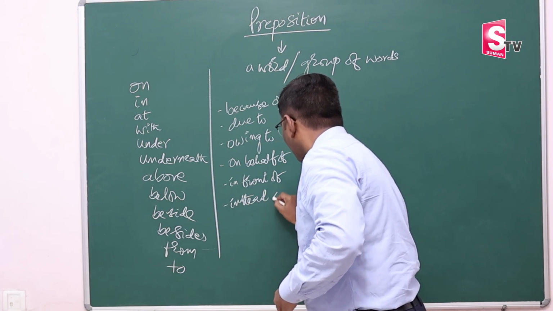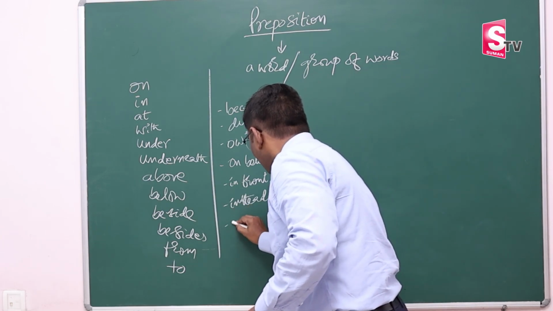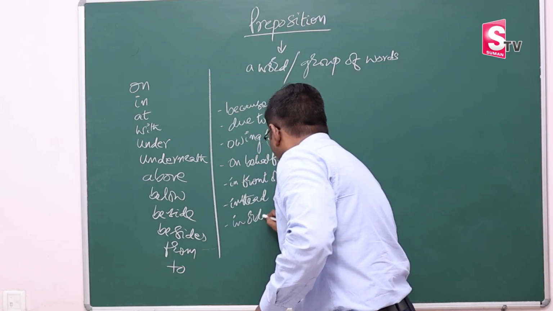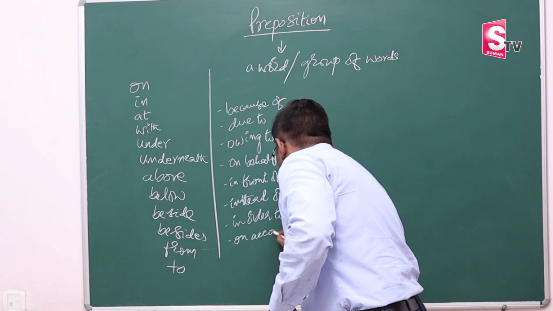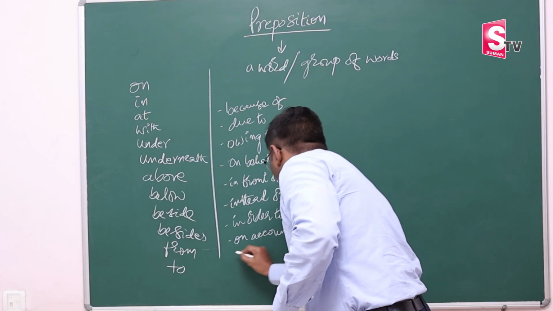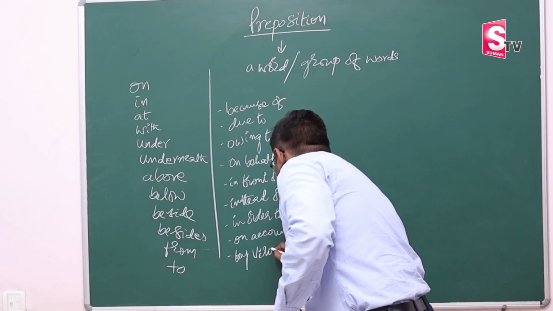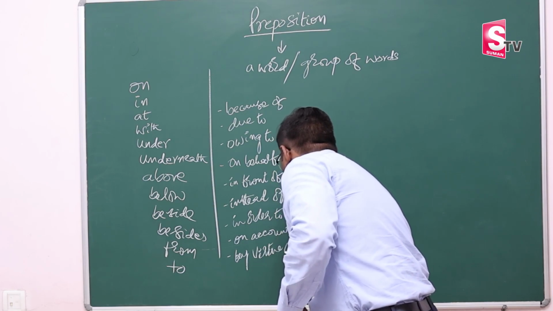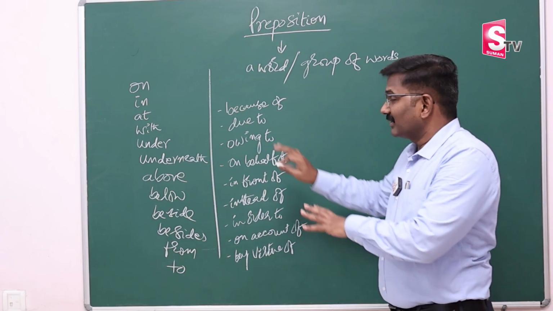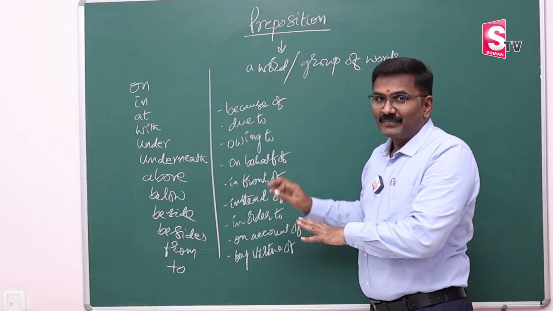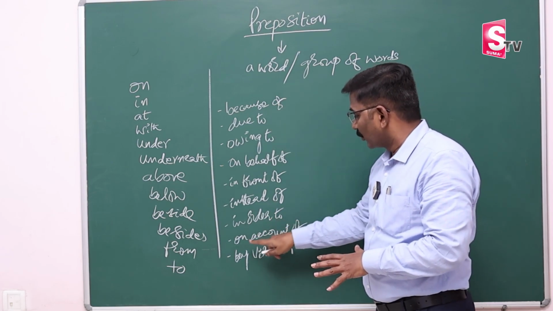Instead of. On top. All these are, my friends. There are many more. In order to. On account of. By virtue of. All these are prepositions, but these are phrasal prepositions. They are called phrasal prepositions because these are groups of words, right? Two-word group, again three-word group, like this.